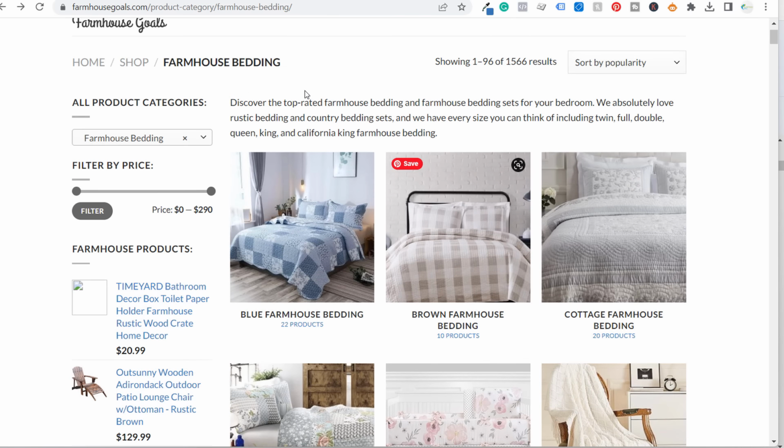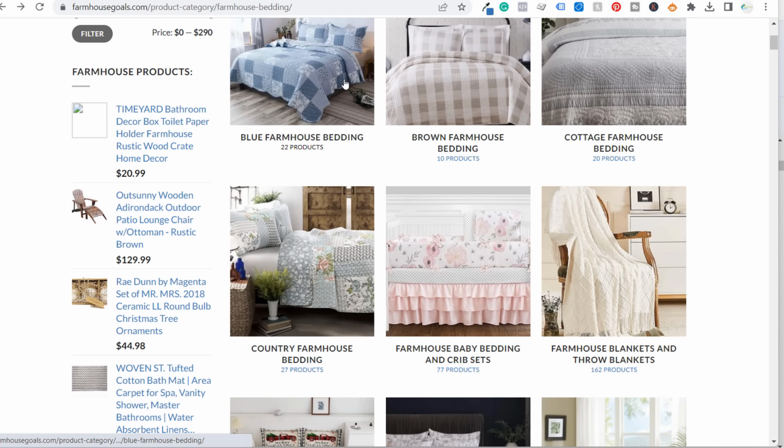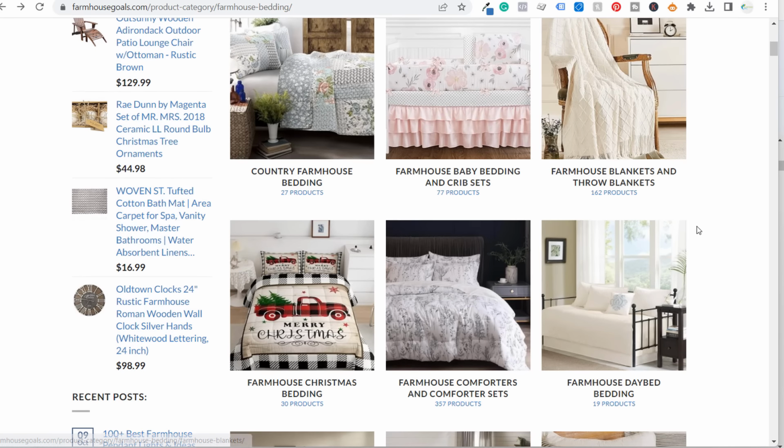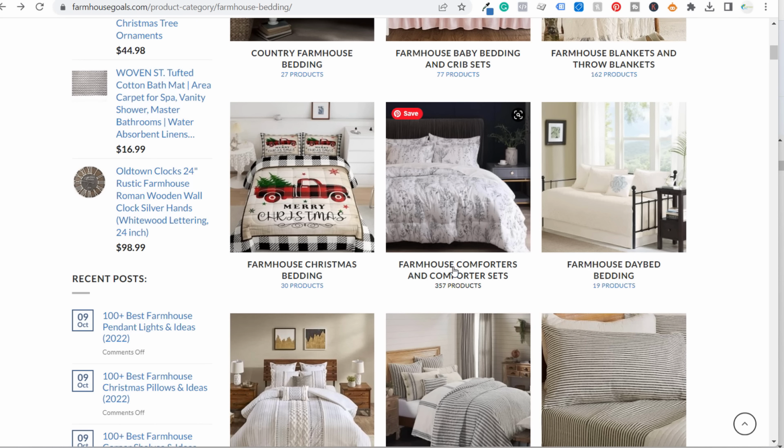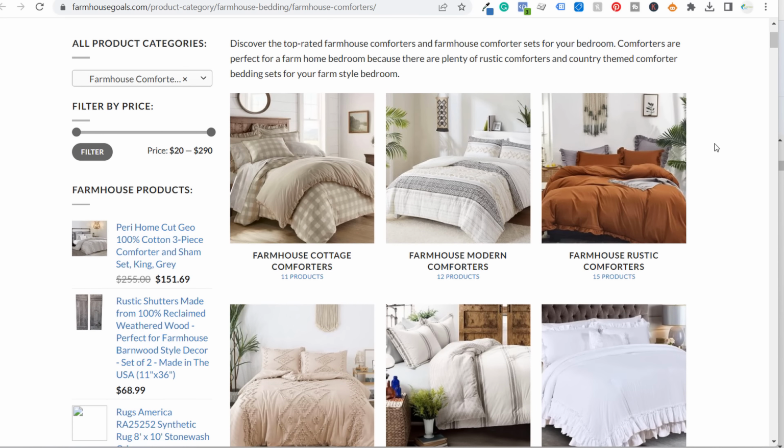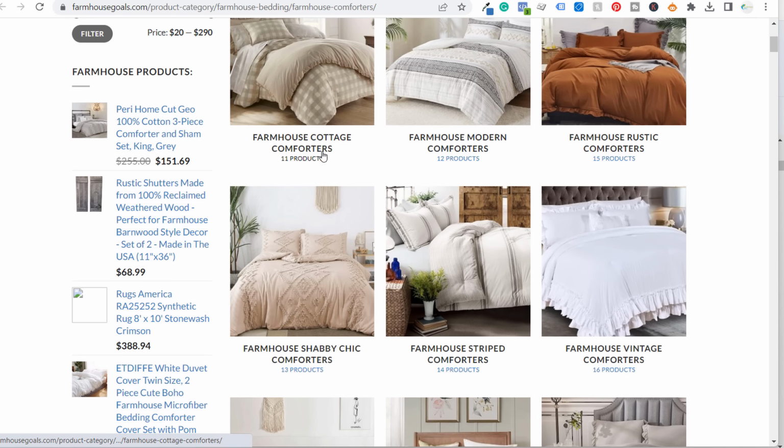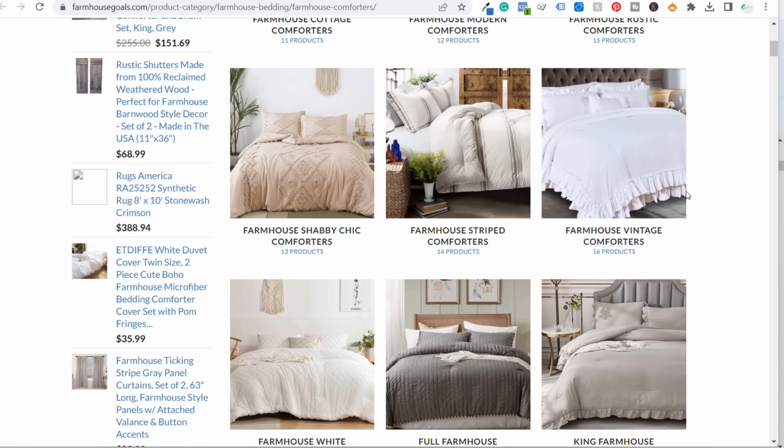keywords. So you can see farmhouse bedding, we have blue, farmhouse bedding, brown, cottage, country, baby bedding. I have blankets and throw blankets here. Then we have some other things like farmhouse comforters and comforter sets. So now if we click on this page and open up this page, we scroll down, I've broken down this page as well. So I need to add more products into each of these different subcategories, but these are all